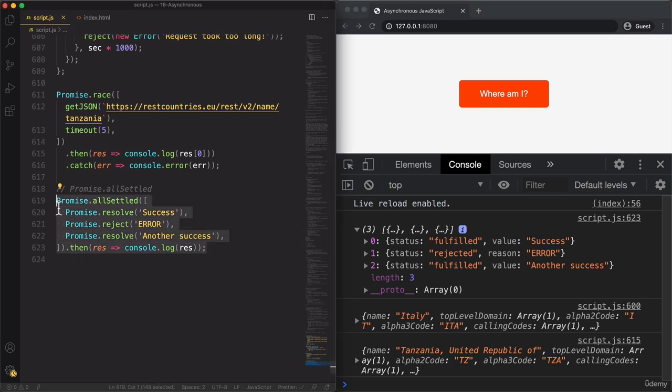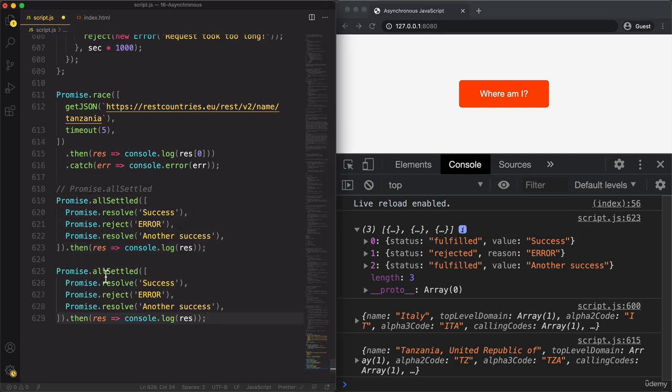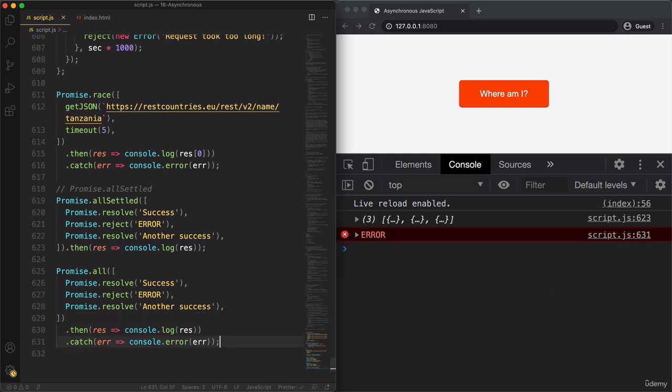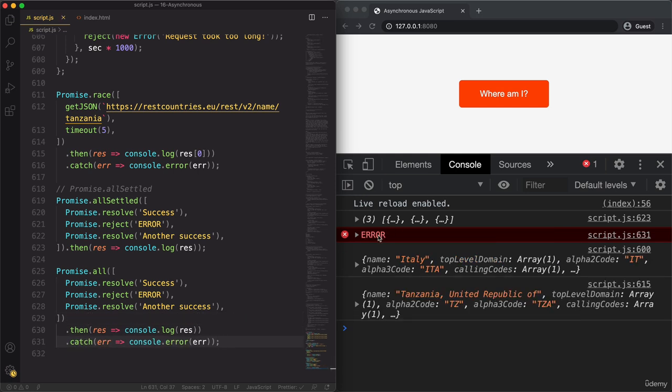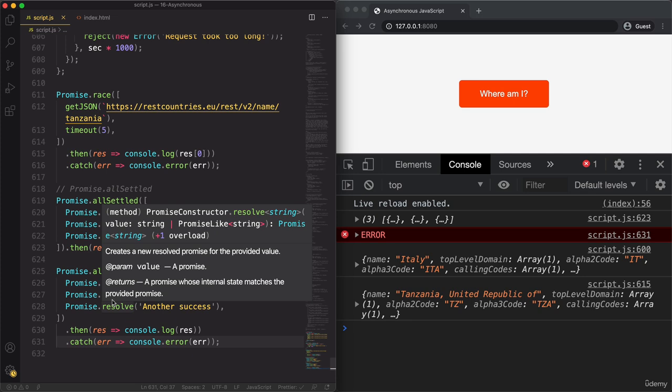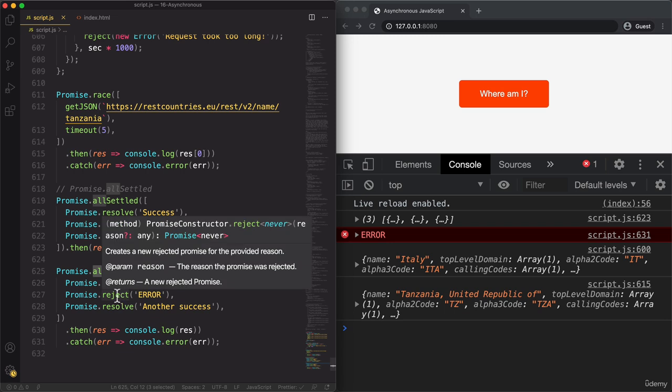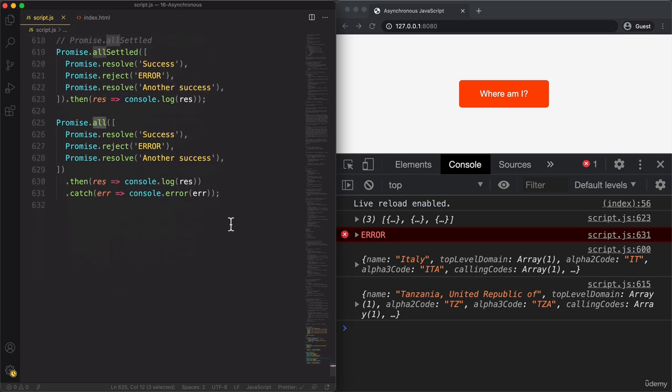Just contrast that with promise.all. So that would then look different. So here we would get an error. Okay. So of course we can also catch the error then. And so here we would simply get error. And that's again because the .all promise combinator will short circuit if there is one error, if there is one rejected promise. So that's the difference between these two.